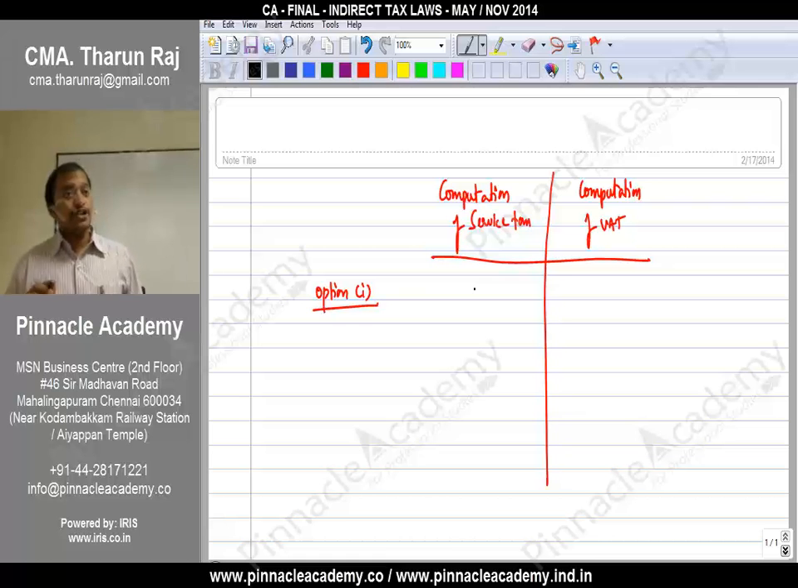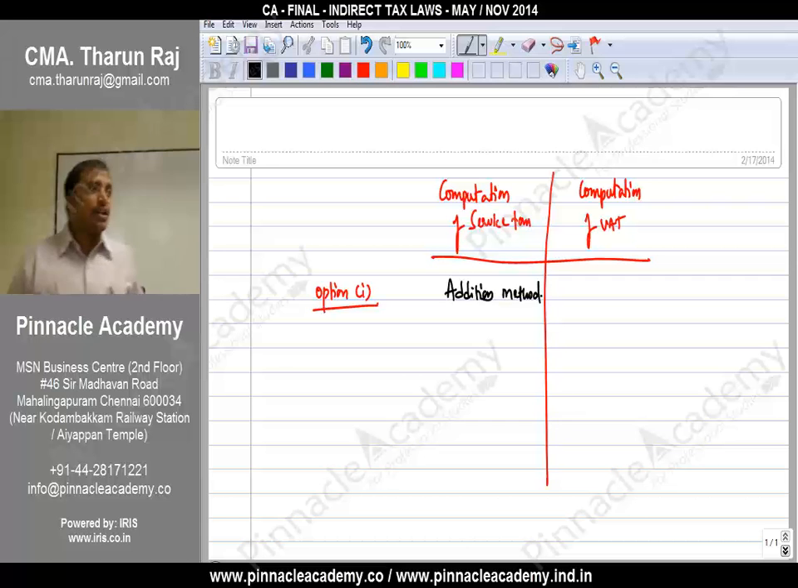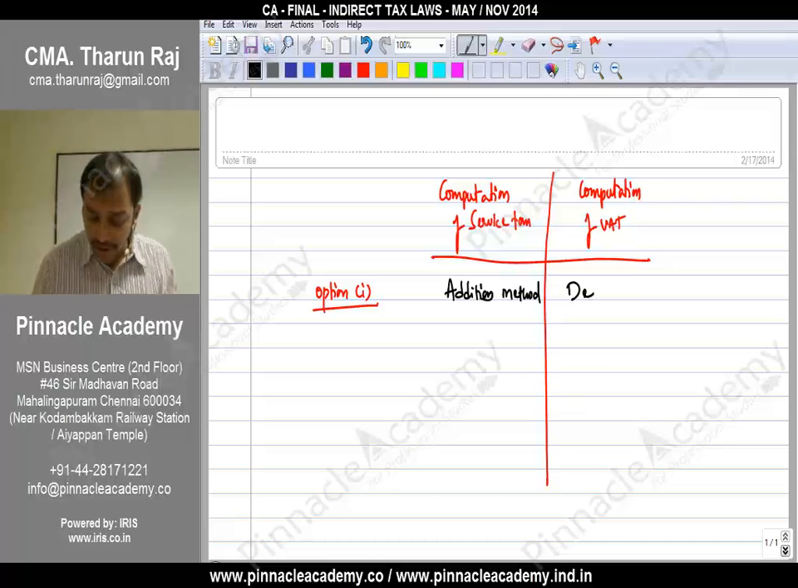Here for computation of service tax you can follow addition method. So when you are following addition method, you will be determining value of service. That value of service you can exclude from the entire works contract and you can determine the value of goods. So here you can follow deduction method.